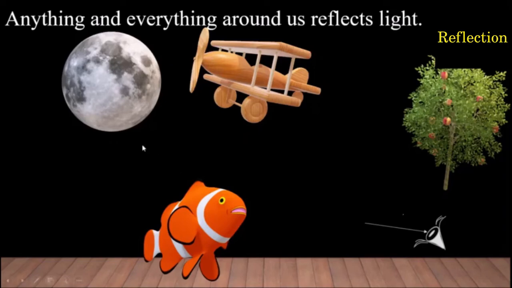Right? But do these things produce light? No. Then how do we see them? That is because the reflected light reaches us. All these objects around us reflect the light, only then we can see the objects. Whether bright objects or dark objects, we see them only because they reflect light.